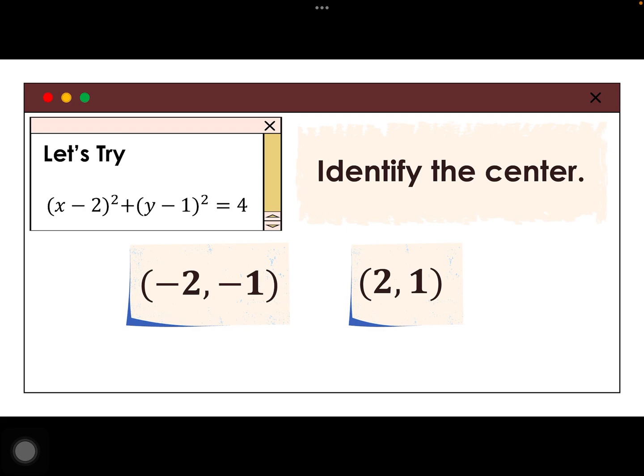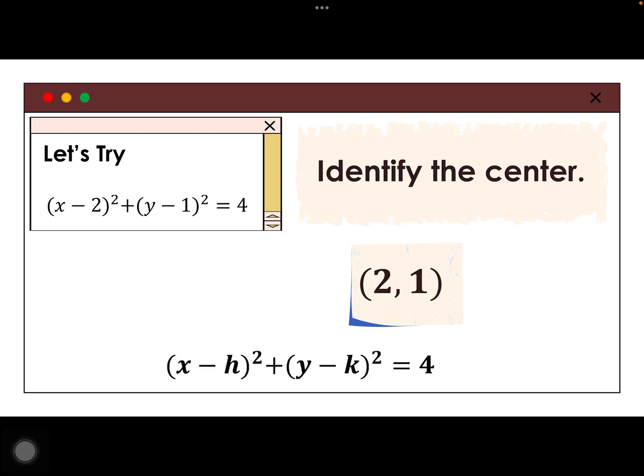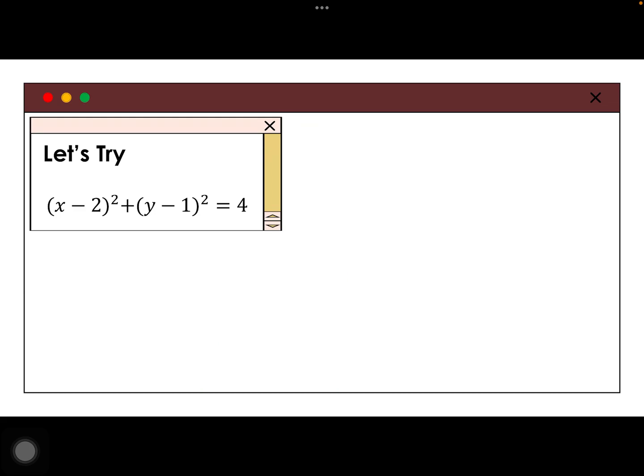Tingnan natin kung tatama kayo. The correct answer is, tadaan! 2, 1. O baka meron dito nagulat. Ma'am, sagot ko negative 2, negative 1. Remember, ang equation natin is this. x minus h squared plus y minus k squared equals the radius squared, which is just 4 here. Tapos, papalitan lang si h and k. So, hindi natin papansinin yung minus-minus dyan, ha? Kaya, ayan lang ang inyong h, k, 2 and 1.